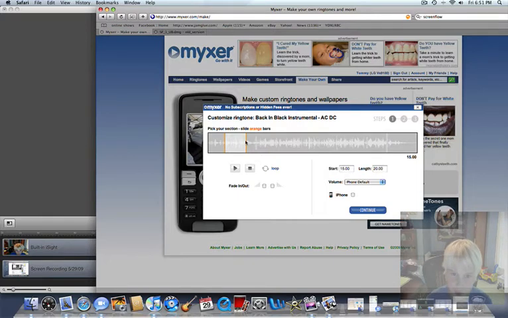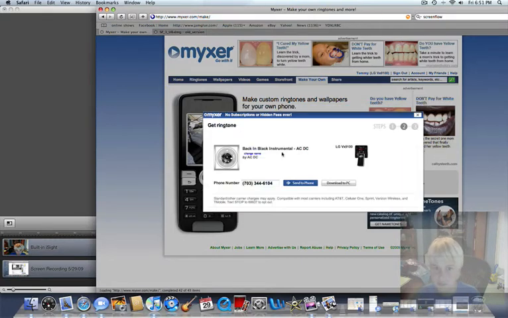Alright, you can slide these orange bars wherever. You should be able to tell just by the instructions, but I'm just gonna do the front minute. Going Back in Black. Change name by pressing change name. Just gonna do Back in Black. Press send to phone.